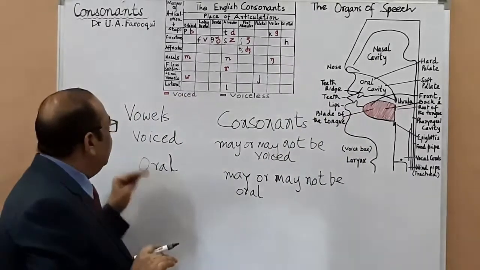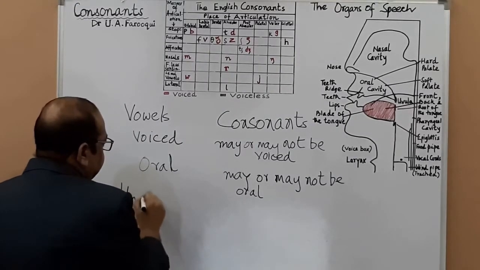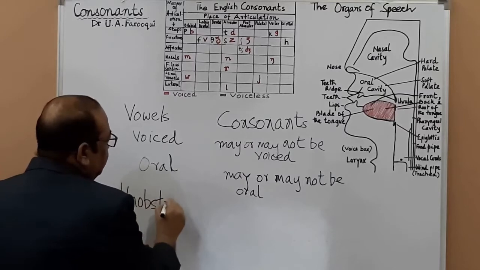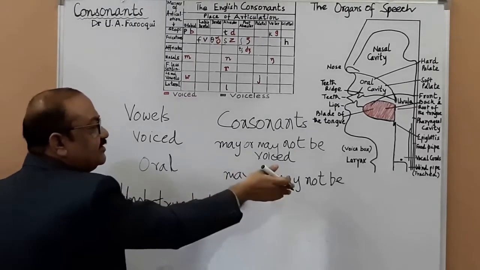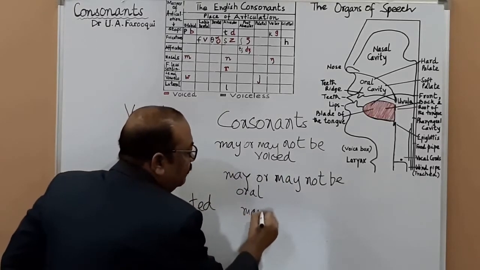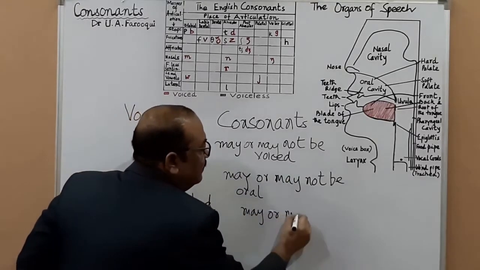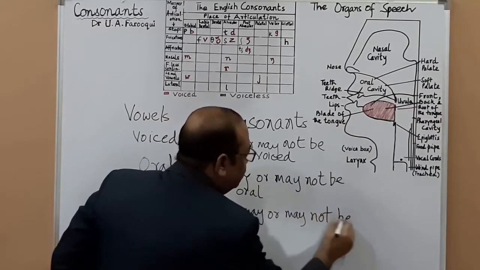And as far as vowels are concerned, they are all unobstructed. And as far as consonants are concerned, they may or may not be obstructed.